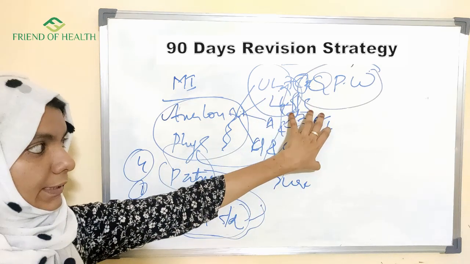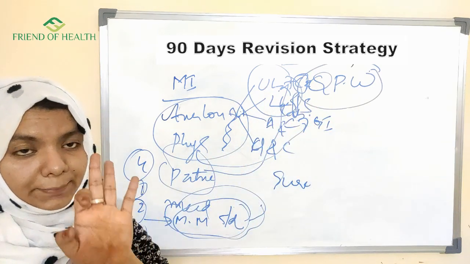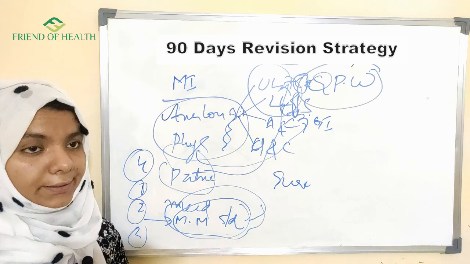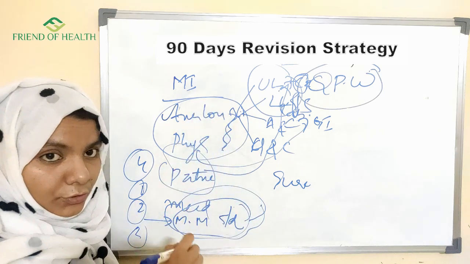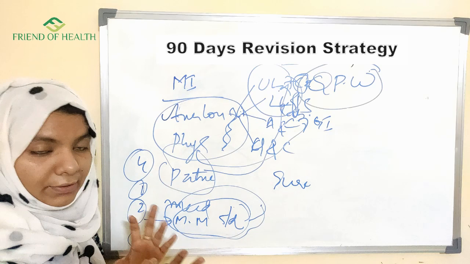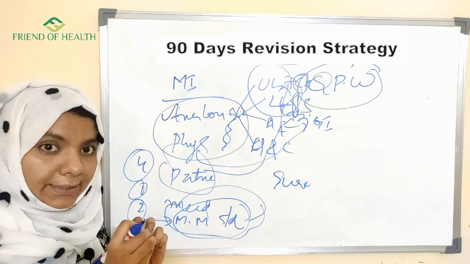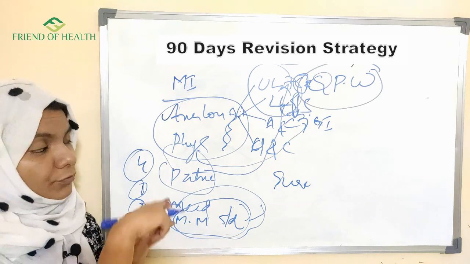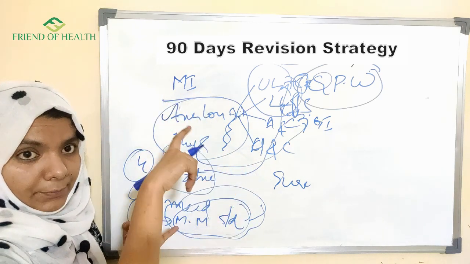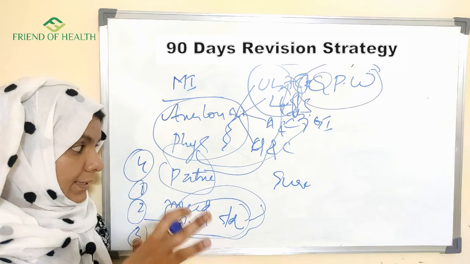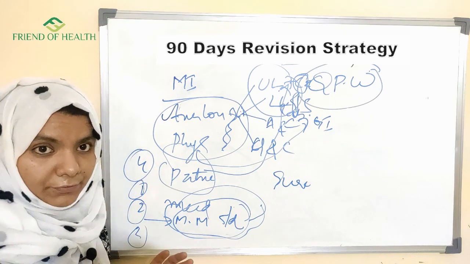Okay, coming back to the timetable. Per day 3 subjects have to be done. Coming back to our 3 months plan, I'll tell you how to divide these things. I'm not telling you from this day to this day you have to read. Phase 1 is over. Phase 2 is categorizing, or giving a time slot for each subject. Now phase 3 is the proper revision plan.